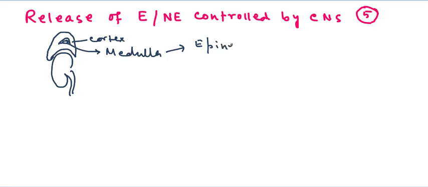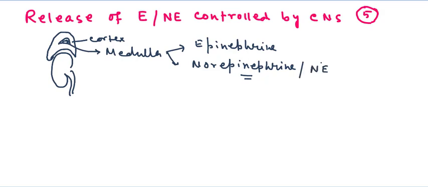epinephrine and norepinephrine. Epinephrine is also called adrenaline, and norepinephrine is also known as noradrenaline. In the previous video we studied norepinephrine. Norepinephrine is a type of neurotransmitter which is secreted from the postganglionic neuron. It is better to say that most of the postganglionic neurons of the sympathetic nervous system secrete norepinephrine as neurotransmitter.